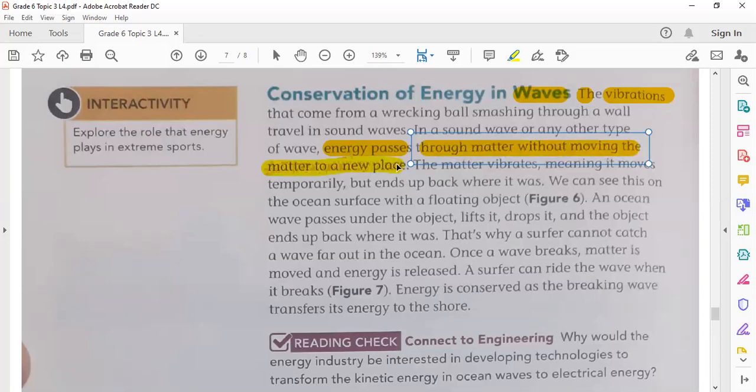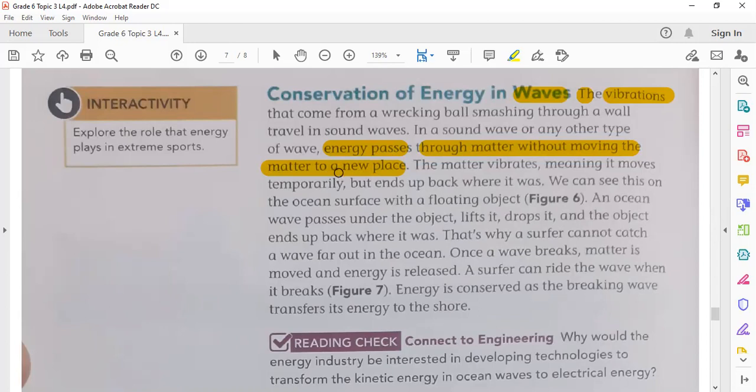This is also an important point to know, that waves carry only energy. They do not carry matter. For example, when sound waves travel through air, they carry only energy, or sound energy, not the air particles.